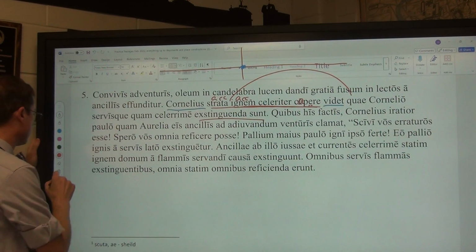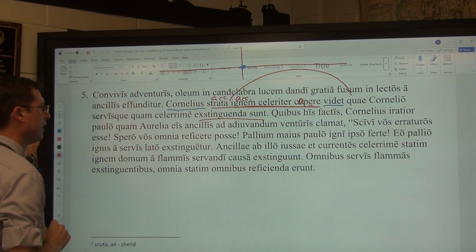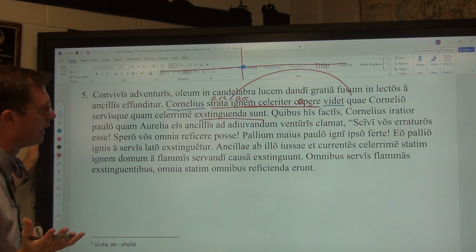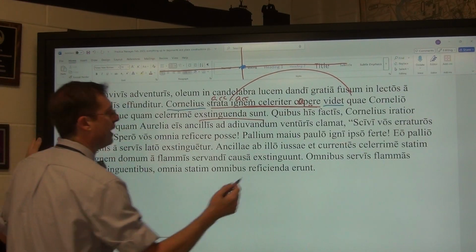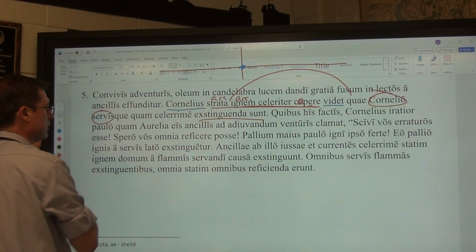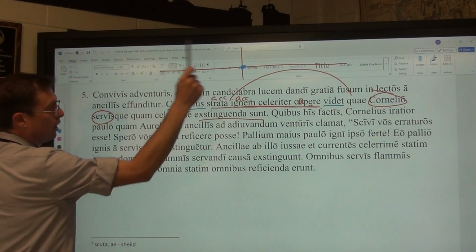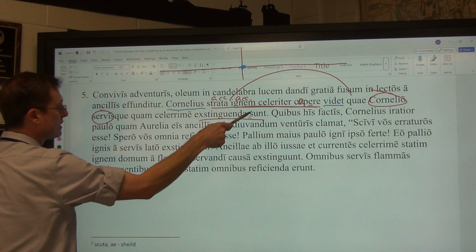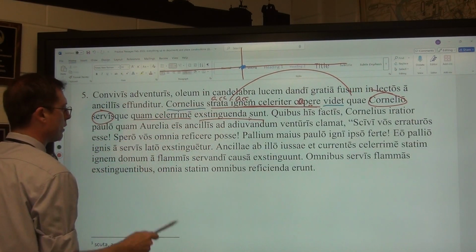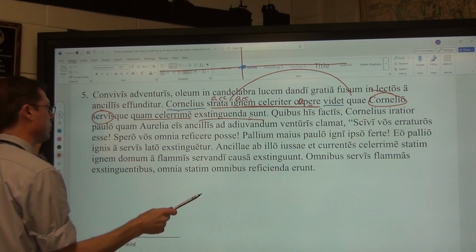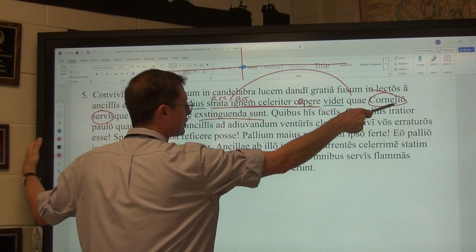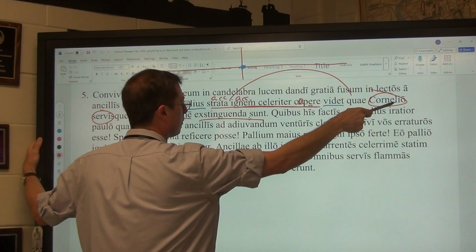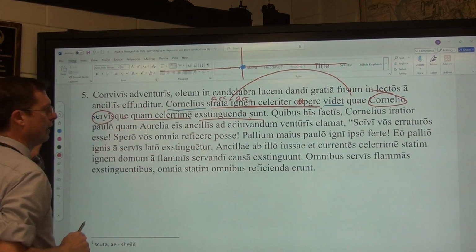extinguenda sunt. Future passive paraphrastic, obligation. Future passive paraphrastic, dative of agent. Nevertheless, which must be extinguished quam celerrime, as quickly as possible, by Cornelius. Normally datives translate to or for, but when it's an agent, by, and by the slaves.